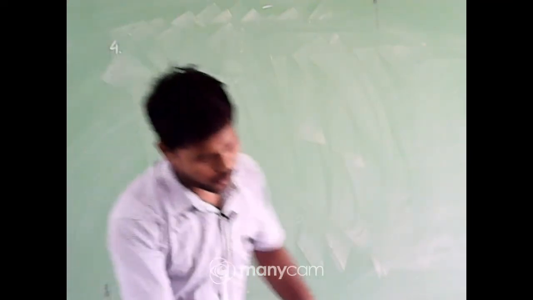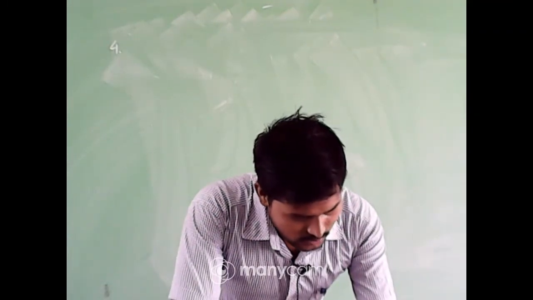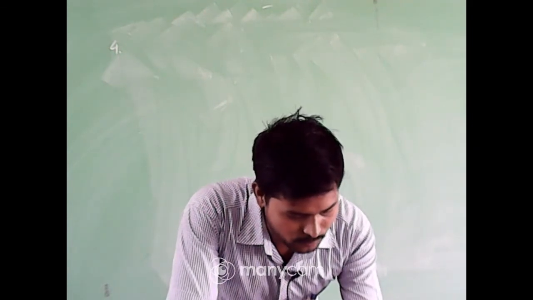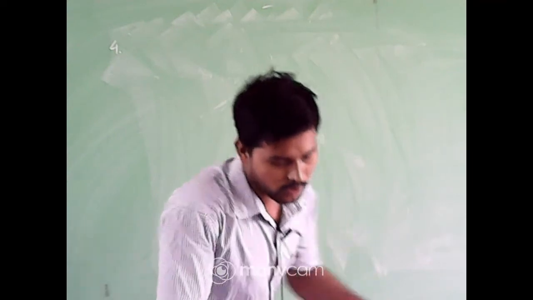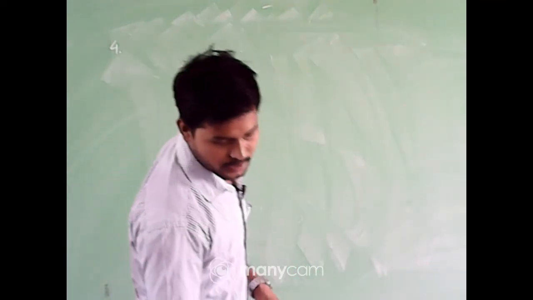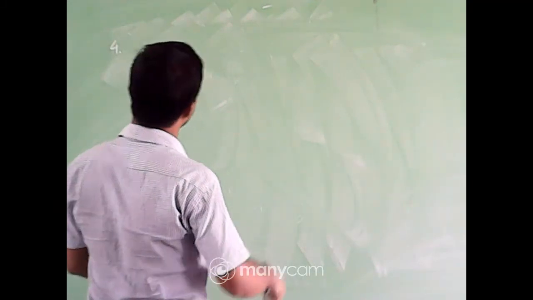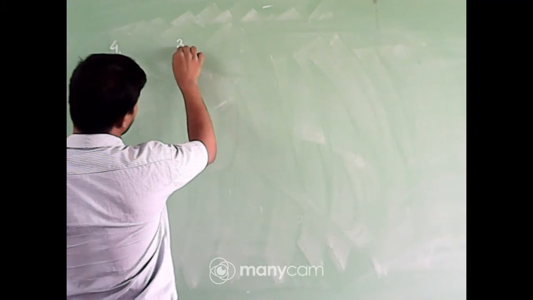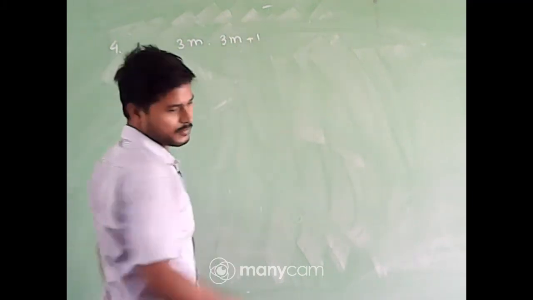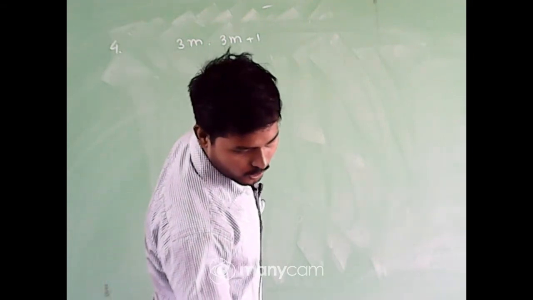Question number 4 is: using Euclid division lemma, show that the square of any positive integer is either of the form 3m or 3m plus 1, where m is some integer. So we have to prove that if I take the square of any positive integer, it must be of the form either 3m or 3m plus 1.